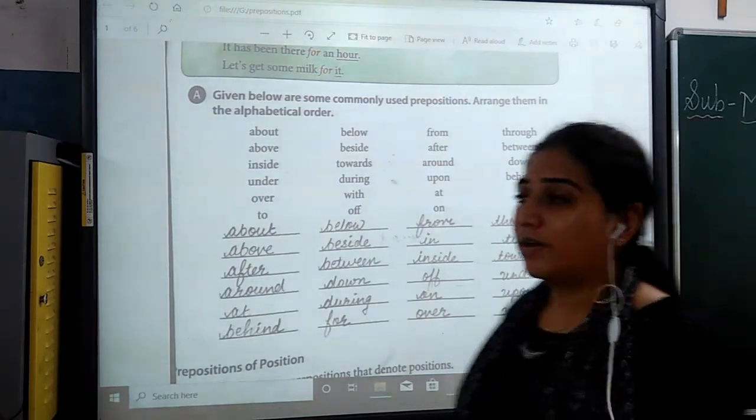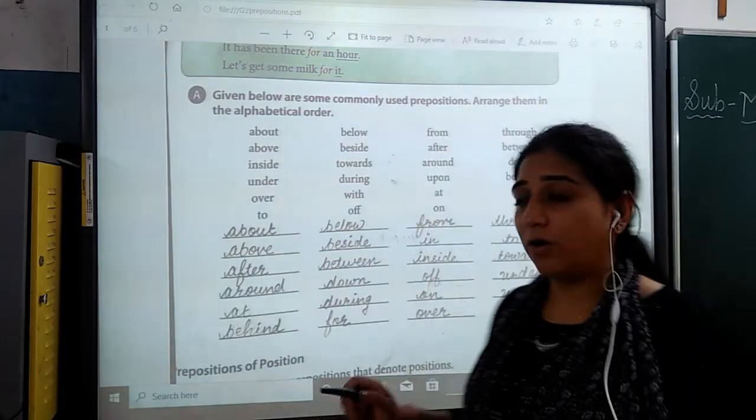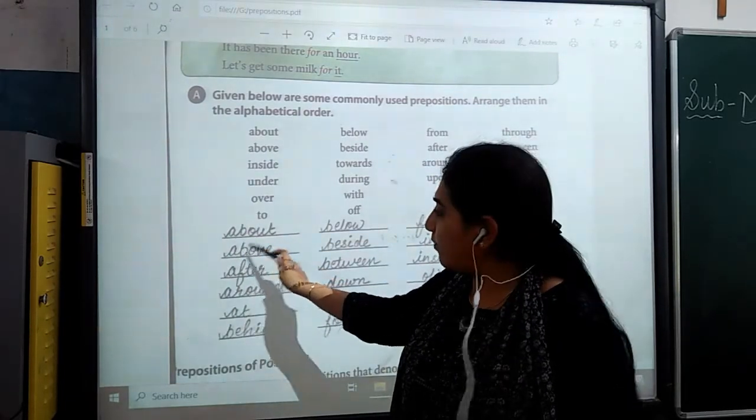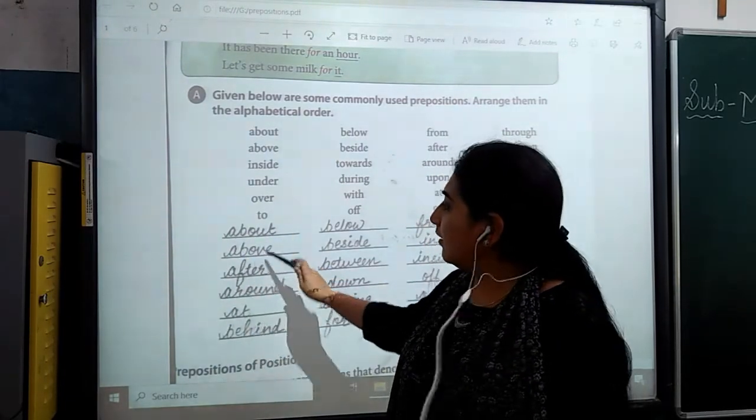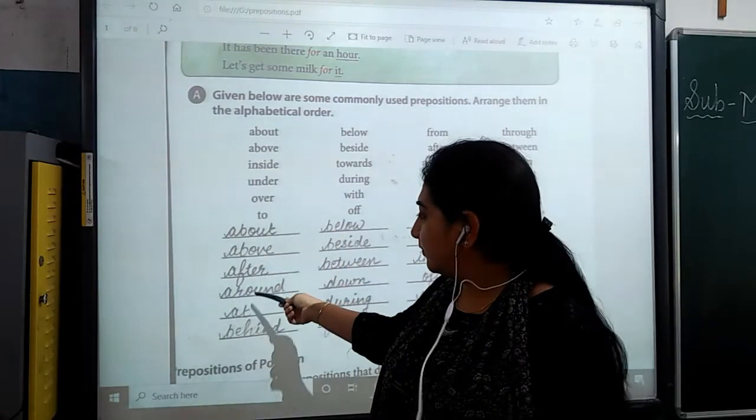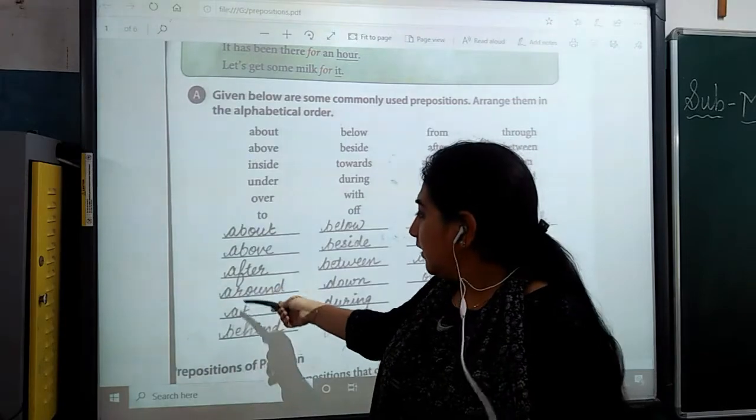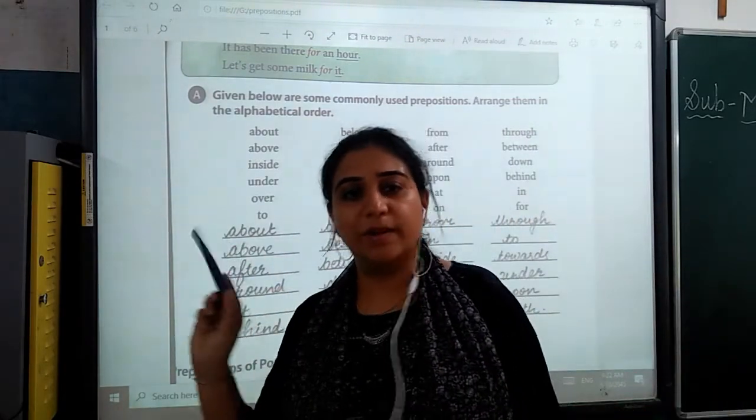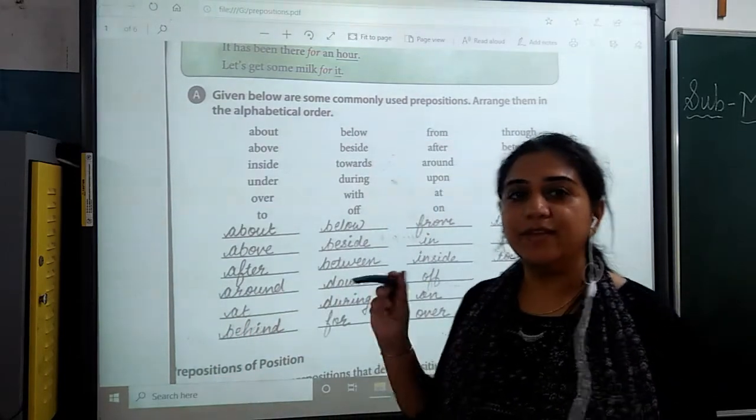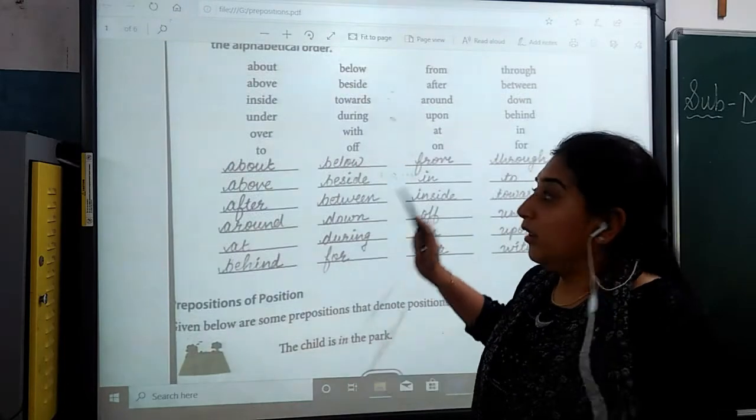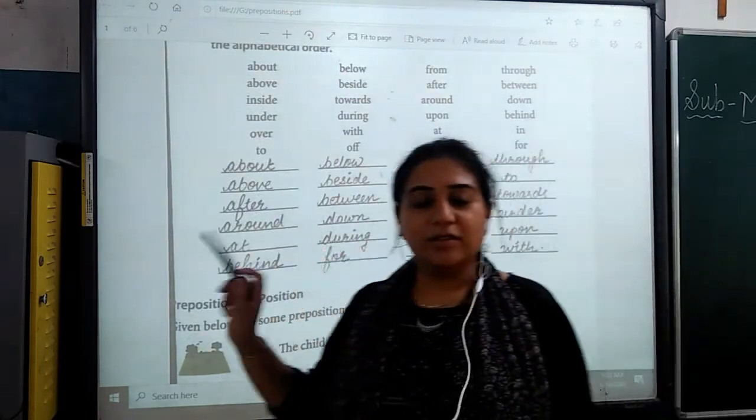So I hope you are clear, students. Start with alphabetical order A. So in A also there are A, B. In A, B also there are A, B, O, U. You can see these both are similar. So above and after are almost similar, but T is there. Then F. As you have to go in alphabetical order. Alphabetical order में आपको जाना है A, B, C, D, E. तो जो पहले आएगा उसको. So I hope you are clear with this.